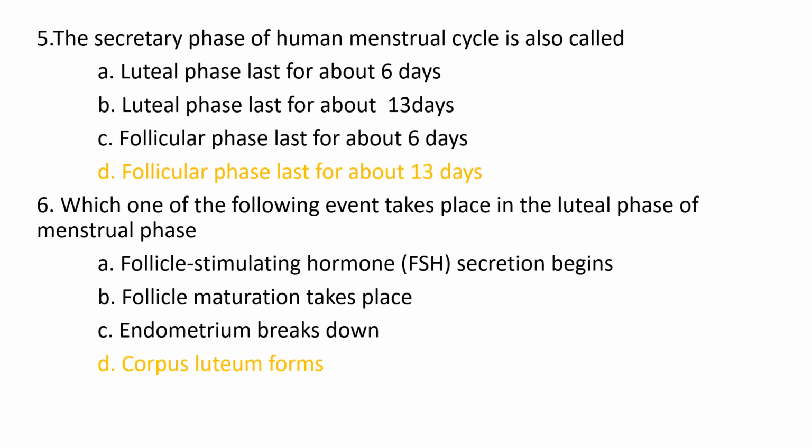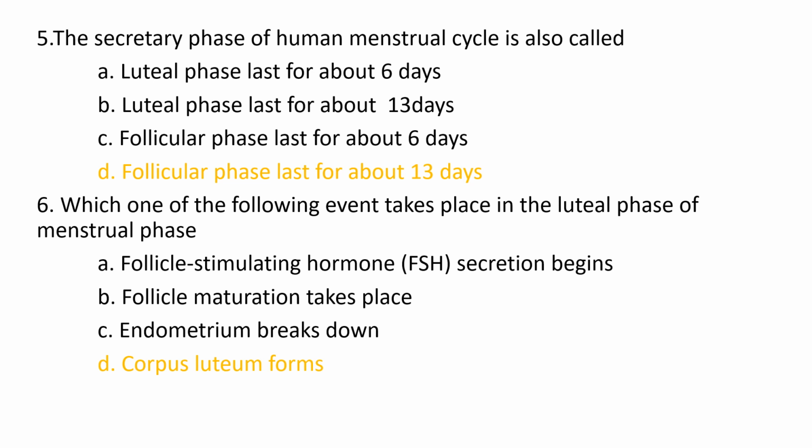The fifth question is, the secretory phase of human menstrual cycle is also called, option A, luteal phase, lasts for about 6 days. Option B, luteal phase, lasts for about 13 days. Option C, follicular phase, lasts for about 6 days. And option D, follicular phase, lasts for about 13 days. And the correct answer is option D, follicular phase, lasts for about 13 days.